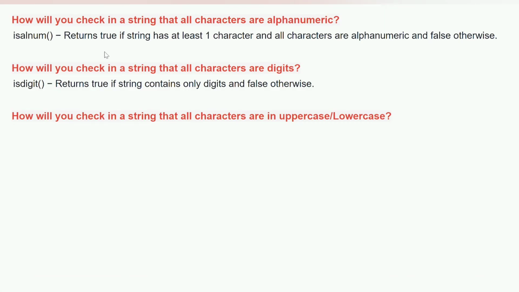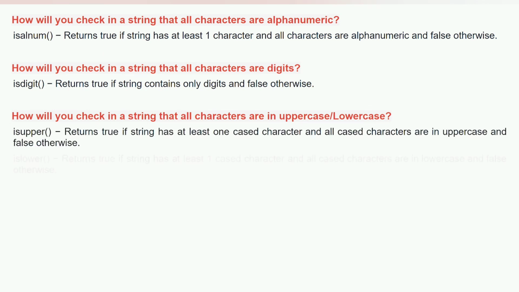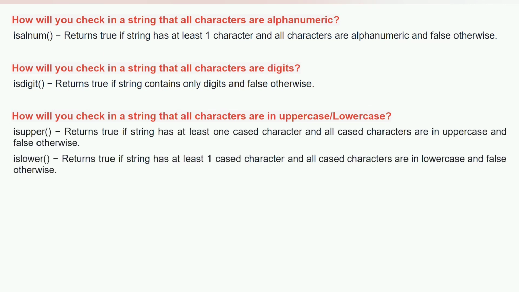Now the next question: how will you check in a string that all characters are in uppercase or lowercase? So isupper and islower are the two methods that are used to check whether the characters in a string are in uppercase or lowercase. isupper will return true if all the characters are in uppercase, and islower will return true if all the characters are in lowercase.